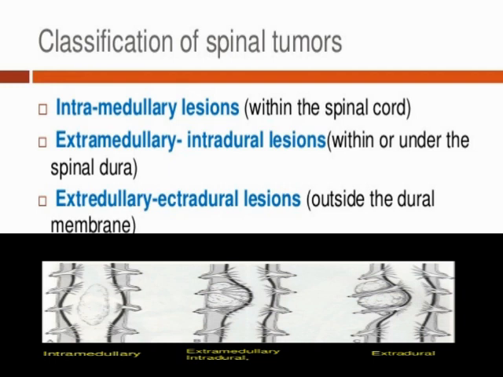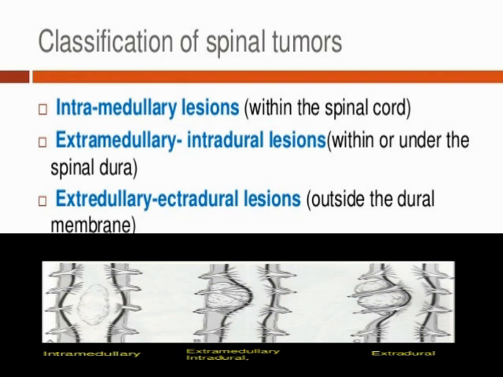Okay. Now the second kind of tumor is extramedullary intradural tumor, meaning within or under the spinal dura. The tumor occurs outside the spinal cord as well as under the spinal dura. So this kind of tumor comes under extramedullary intradural tumor. Okay students, now the third kind is extradural tumor, meaning the tumor occurs outside the dural membrane. So that kind of tumor comes under extradural tumor.